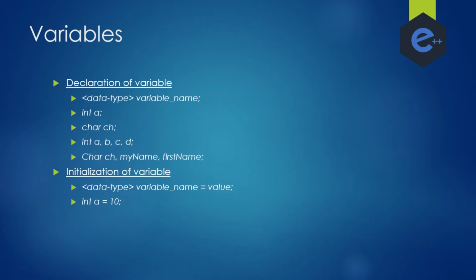Or, if we had already declared a variable, then we can initialize it anywhere in the program in this way, a equals 20. More examples like char ch equals 'a' and char name equals "Alex". Remember that single characters are written within single quotes, while strings are written within double quotes.